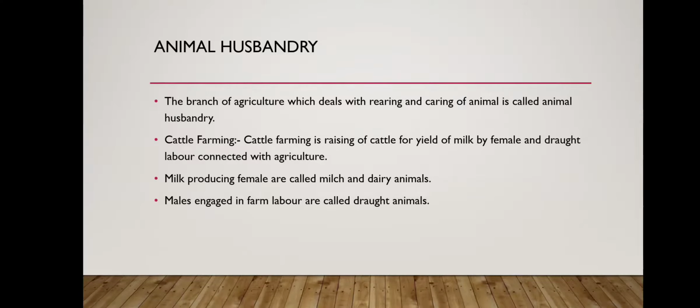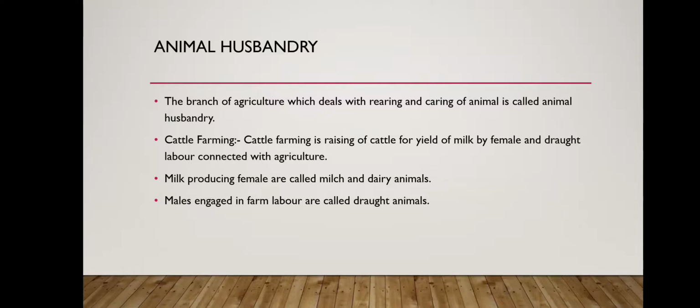In the last video we studied agricultural practices. Now we will study animal husbandry. Animal husbandry is the branch of agriculture which deals with the rearing and caring of animals. When we rear or take care of domestic animals from which we get milk, meat, etc., that process is known as animal husbandry.